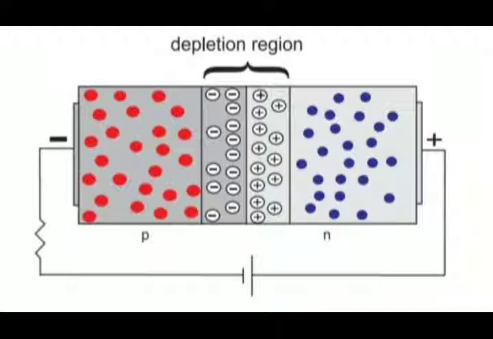Also the negative charge carriers, that is electrons from the N region, are pulled away from the junction. A similar effect is experienced by the positive charge carriers, that is holes in the P region, and they are pulled away from the junction. So both charge carriers find it very difficult to cross over this barrier, and thus do not contribute towards the electric current. Such an arrangement of a p-n junction in an electric circuit is called reverse bias.